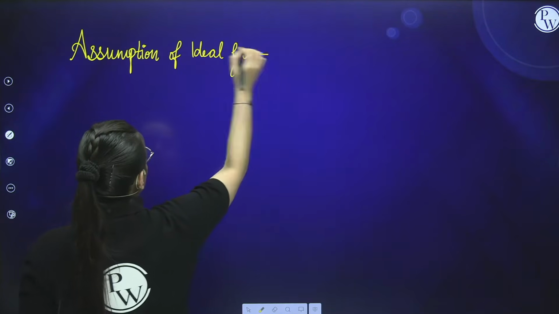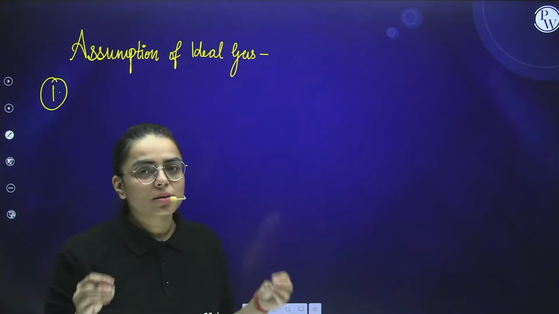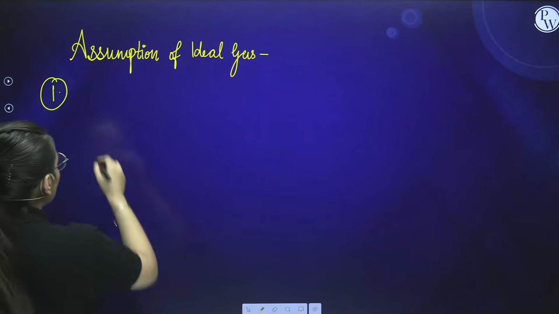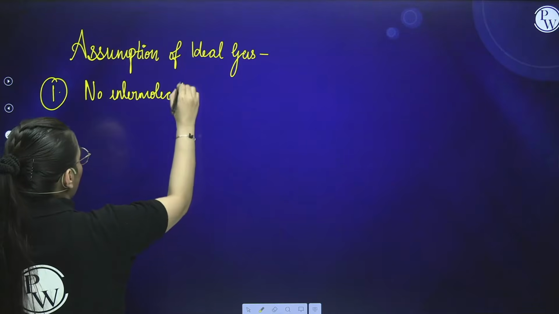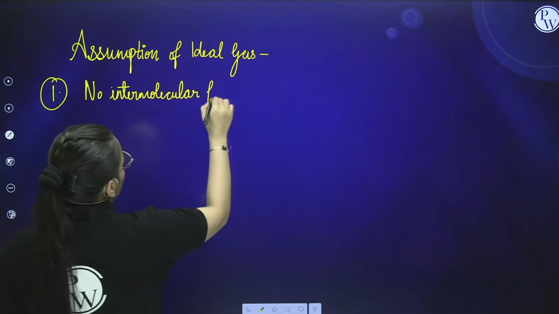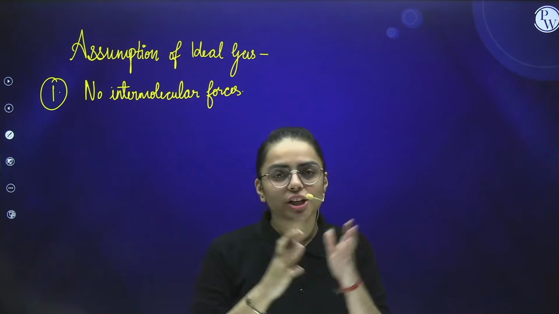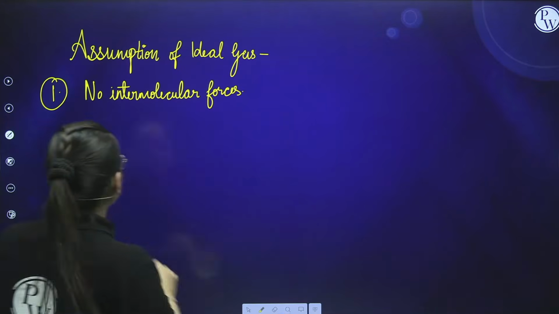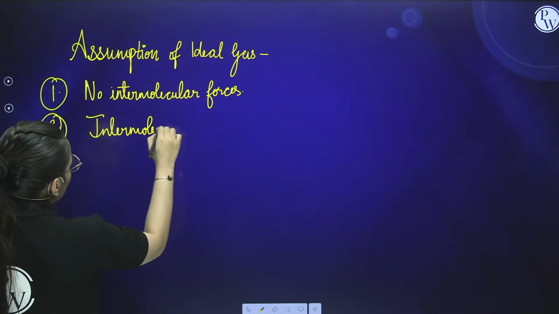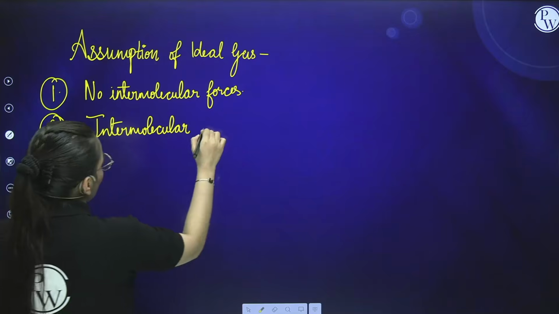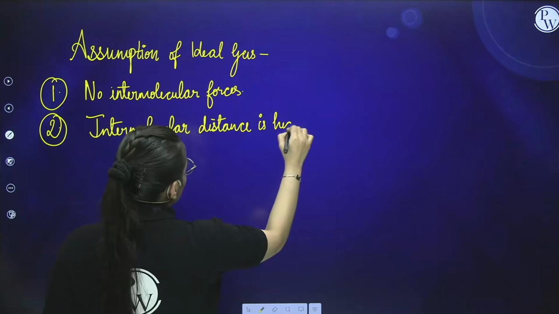If I talk about the assumption of ideal gas, first of all, I've already told you there are no intermolecular forces between the atoms. Now students, if there are no intermolecular forces, that means there is no interaction. When there is no interaction, that means the molecules are at a far distance from each other. Hence, I can say that intermolecular distance is high. Is it clear to you?